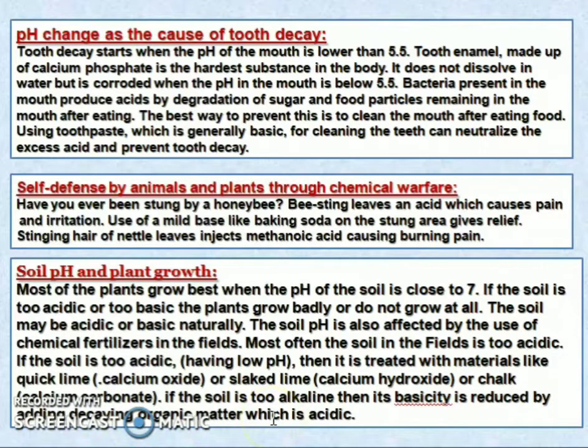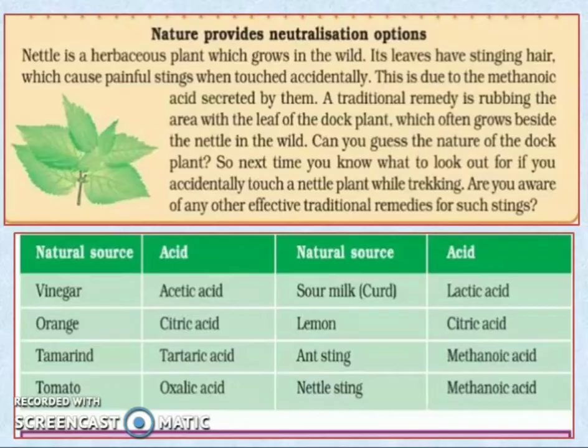So these are the very important pH in our day-to-day life. Next, nature provides the neutralization option.